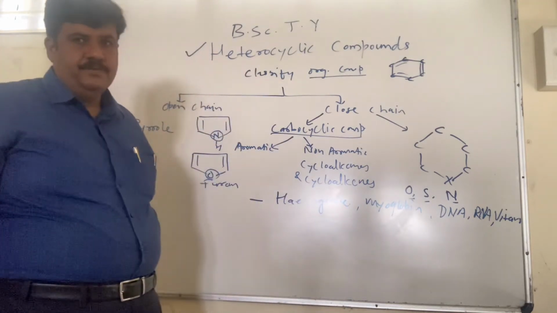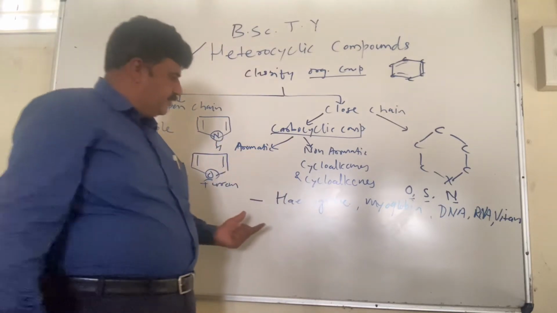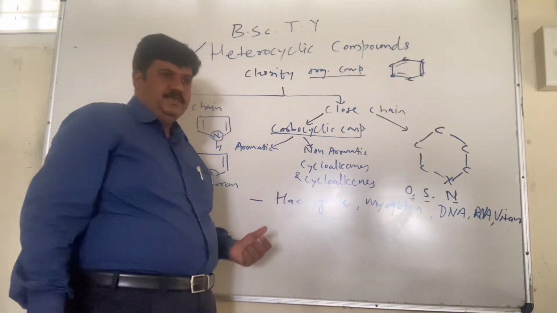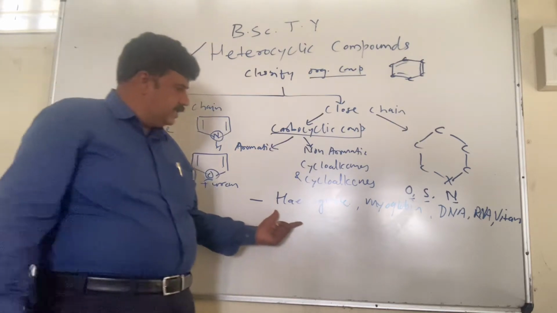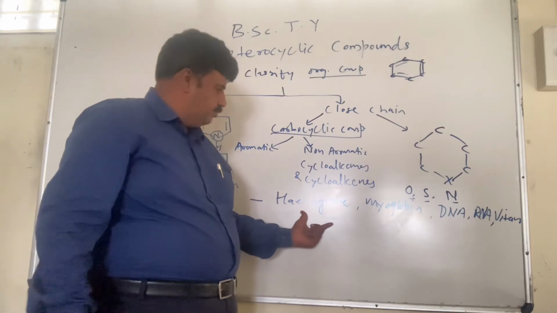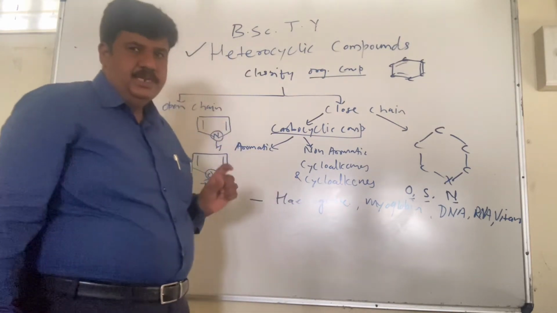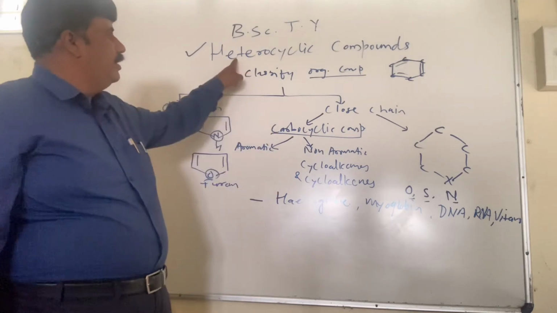For example, hemoglobin. We know that hemoglobin is a pigment. It is present in blood and it is a very important one. And as you know from inorganic chemistry, it's a complex molecule, a coordination complex. Iron is complexed with a ligand, and in the case of hemoglobin these ligands are heterocyclic compounds.